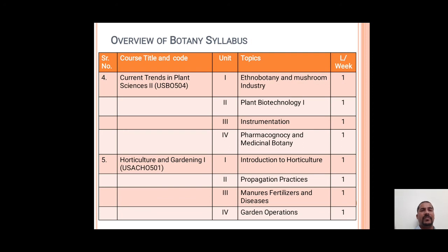The fourth paper is Current Trends in Plant Sciences. It consists of the first unit, which is based on ethnobotany and the mushroom industry. The second unit is based on plant biotechnology 1. The third unit is based on instrumentation, and the fourth unit is pharmacognosy and medicinal botany. The fifth paper, that is the applied component horticulture and gardening 1, also consists of 4 units, out of which the first unit is the introduction to horticulture. The second unit is propagation practices. The third unit is manures, fertilizers and diseases, while the fourth one is garden options.